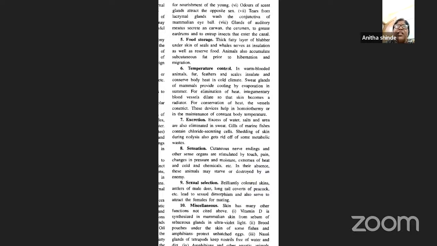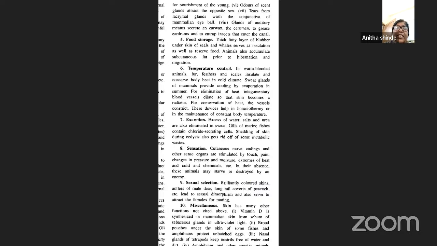Next is excretion. Apart from the control of temperature and the various other functions, the integument also helps in excretion. Excess water, excess salts, as well as urea are eliminated in the form of sweat. Further, the gills of fishes, especially marine fishes, contain chloride secreting cells. Then shedding of the skin during ecdysis, that is molting of the insects, also gets rid of metabolic waste. Like this, in different animals, the integument serves the purpose of excretion.